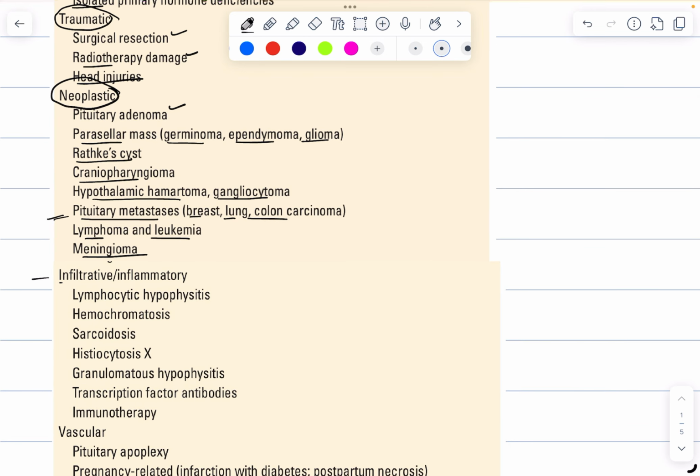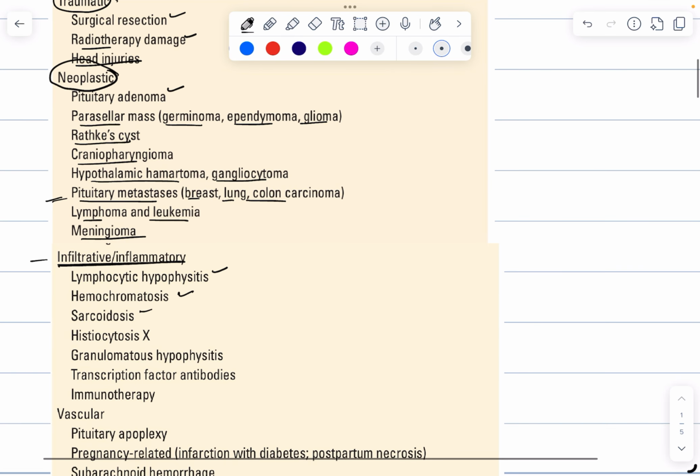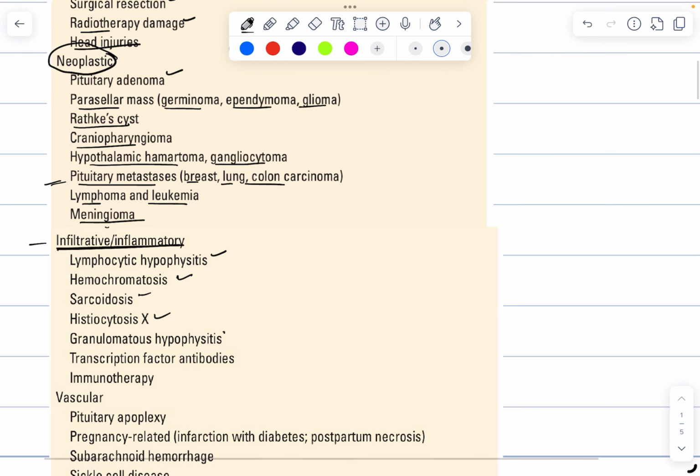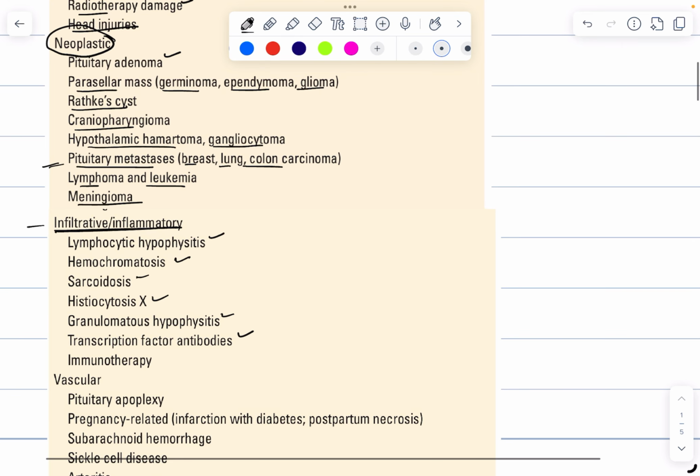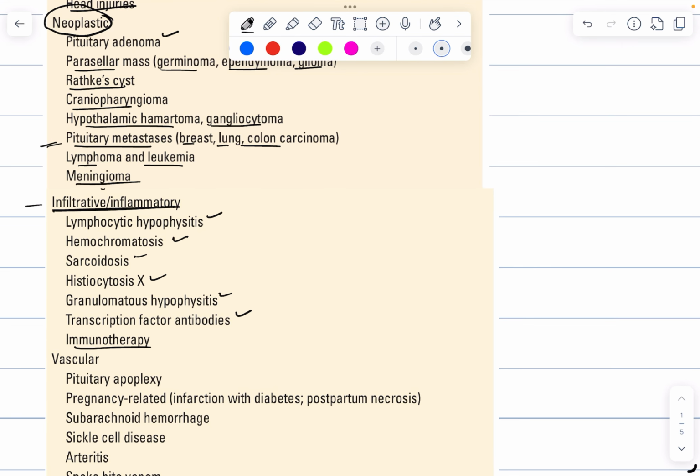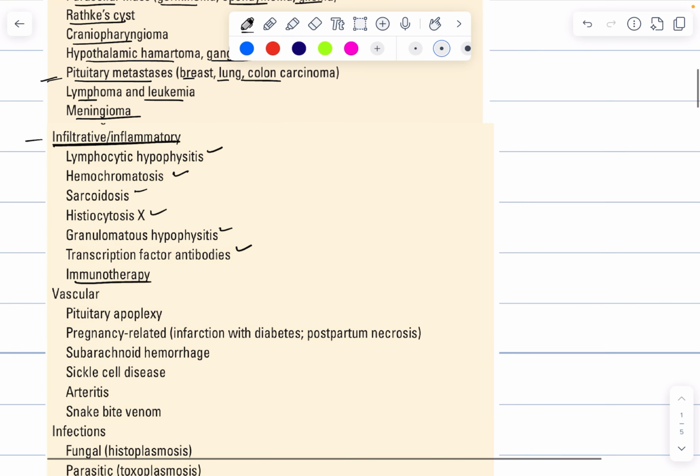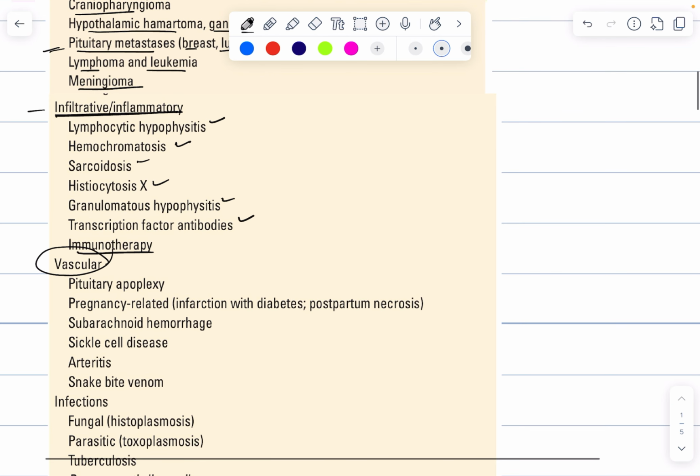Infiltrative and inflammatory causes include lymphocytic hypophysitis, hemochromatosis, sarcoidosis, histiocytosis X, granulomatous hypophysitis, transcription factor antibodies, or immunotherapy like CTLA4 inhibitors. Then, vascular causes include pituitary apoplexy, in which the patient is complaining of very severe headache.